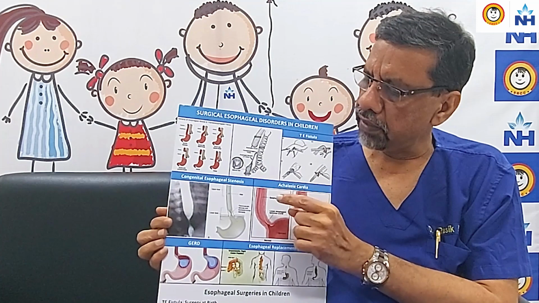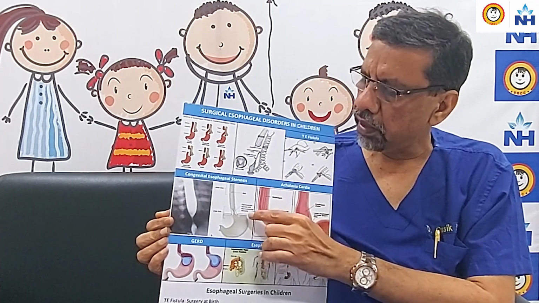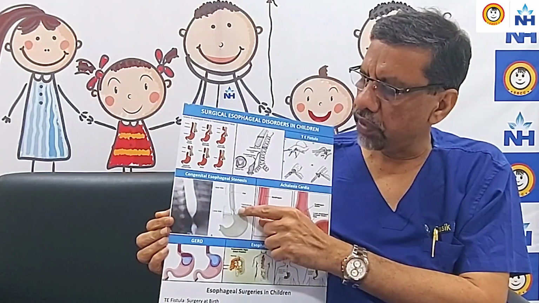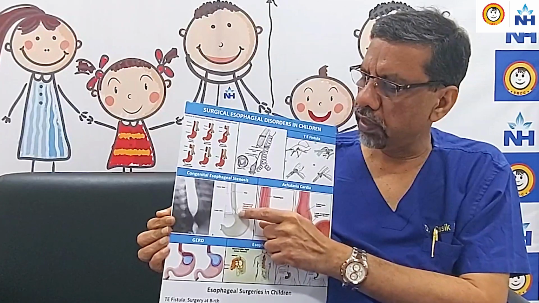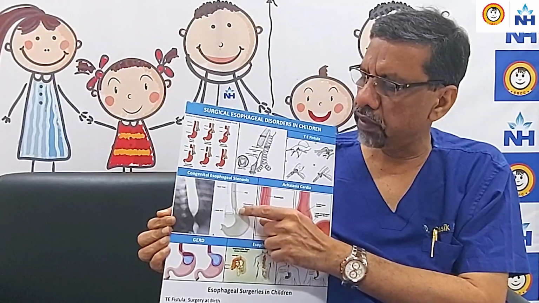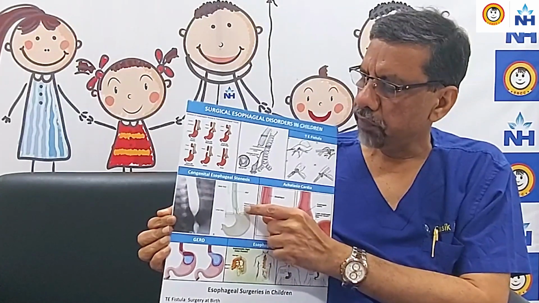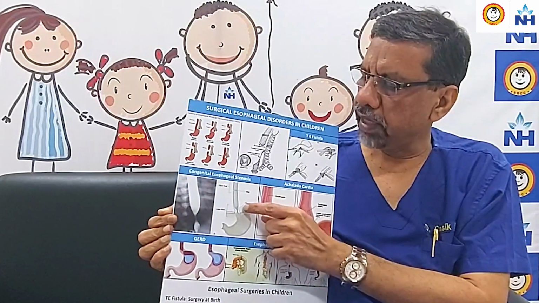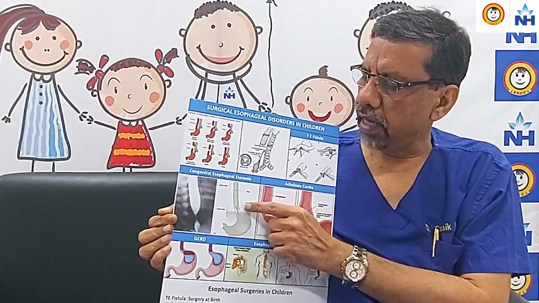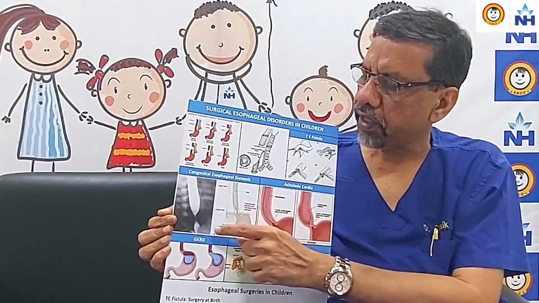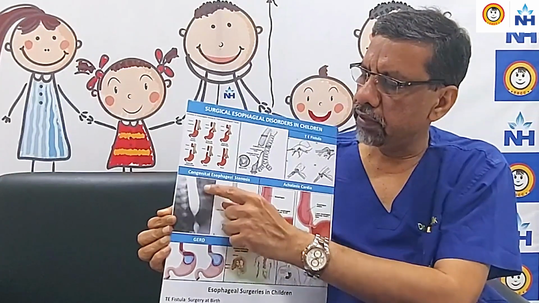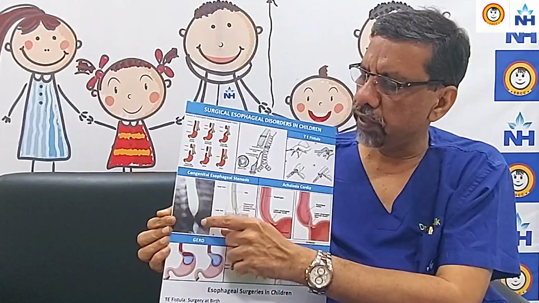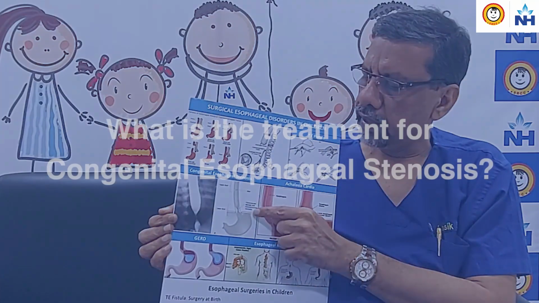The second condition which we see in children is congenital esophageal stenosis, where there is a stenotic area at the junction of the upper 2/3 and lower 1/3 of the esophagus, or in the lower 1/3. Typically, they have some cartilage in it and dilatation does not work. If we do a barium swallow, this is the appearance we get. So this is contrast in the esophagus. You see the narrowing.